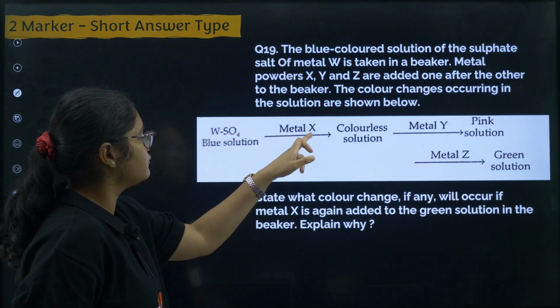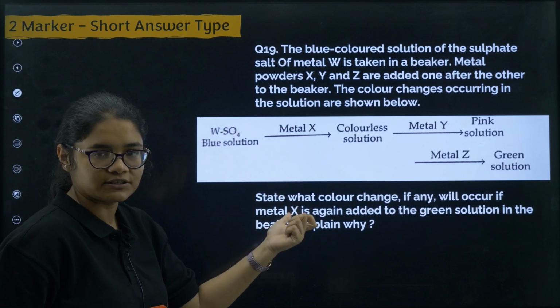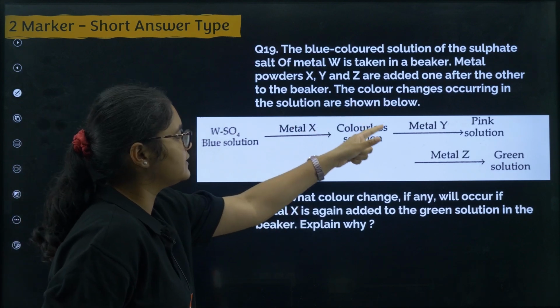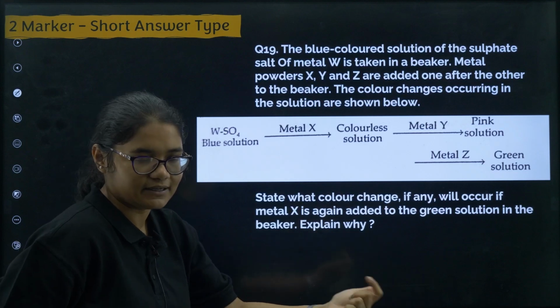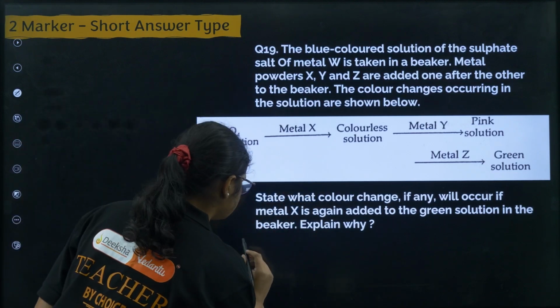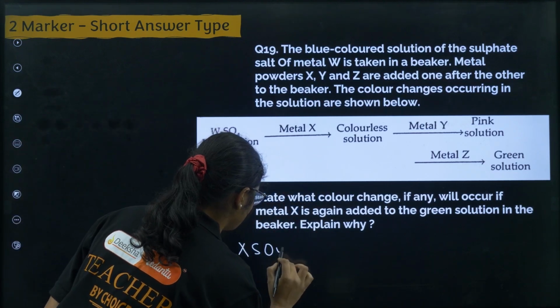So now you see, first we have WSO4 and then you are adding metal X. So what will happen? XSO4 formation will take place, right? Because here a color change has taken place, that means a reaction has taken place. So what I can write here is that XSO4 is formed.